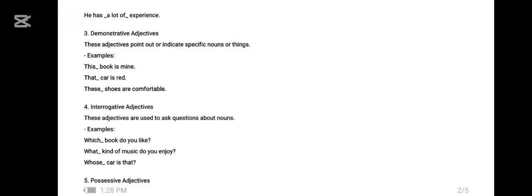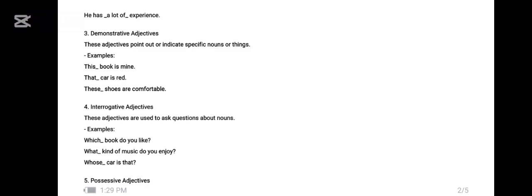Number four is interrogative adjectives. What are interrogative adjectives? They are also interrogative pronouns, used when we are asking a question about the quantity or quality. For example, which book do you like? Here I am asking the type of book, and the answer would be the adjective. Here the which is an interrogative adjective.